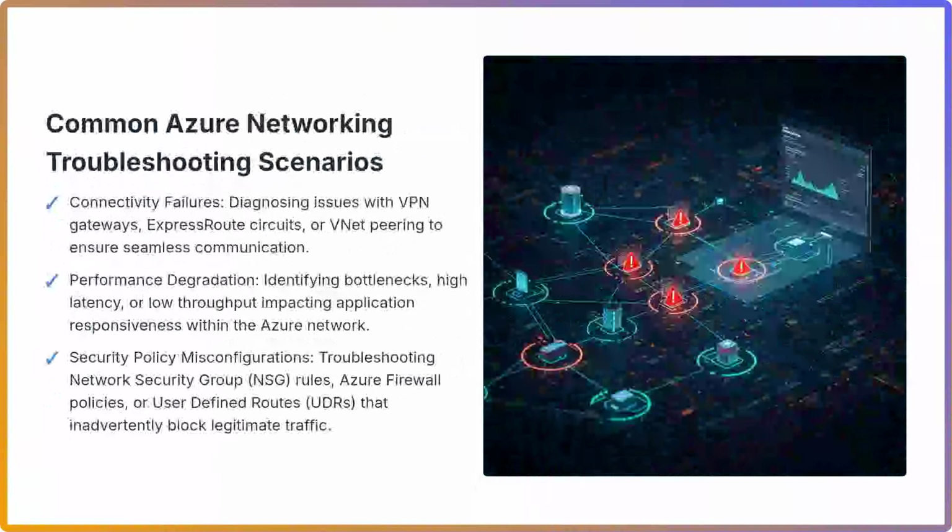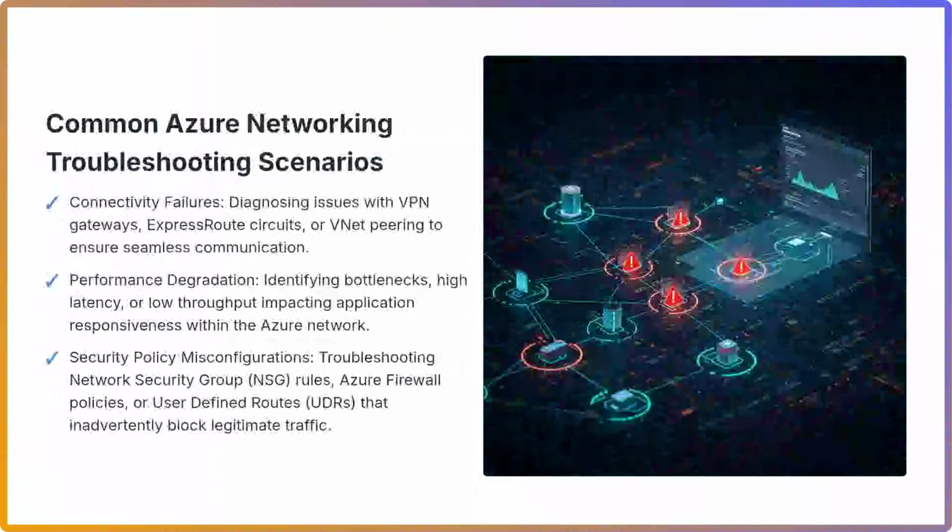Moving to common Azure networking troubleshooting scenarios, three areas frequently require attention. First, connectivity failures encompass diagnosing issues with crucial components like VPN gateways, ExpressRoute circuits, or VNet peering. These disruptions prevent seamless communication between resources, both within Azure and between Azure and on-premises environments. Second, performance degradation refers to identifying and resolving bottlenecks, high latency, or low throughput. These issues directly impact application responsiveness and user experience.